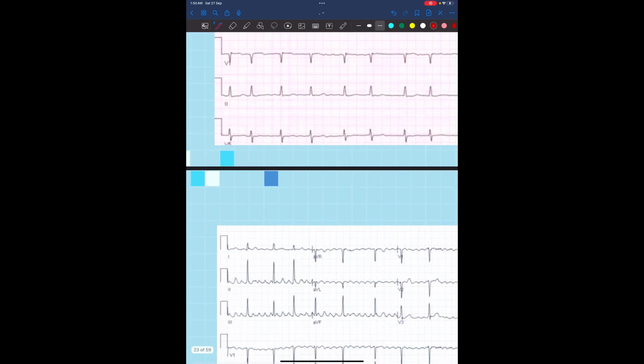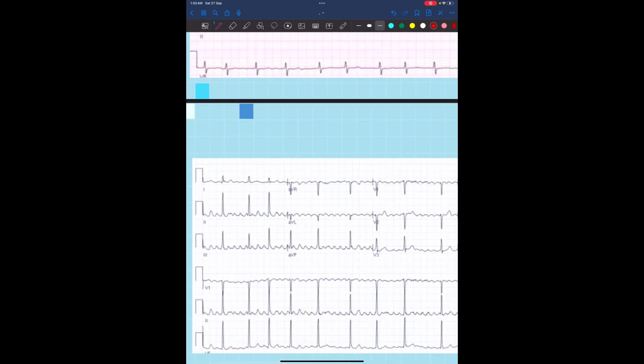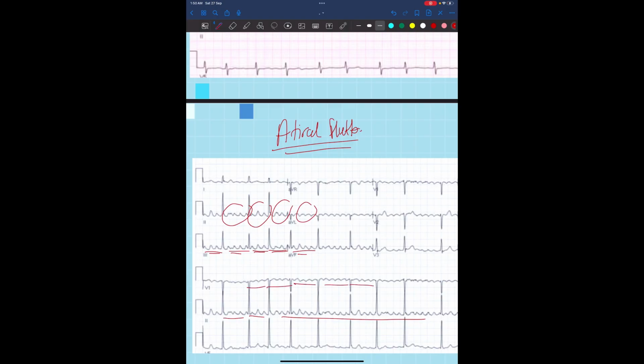Now for the next case, there is nothing here for me to say. You need only to know this pattern. It is called the sawtooth-shaped pattern. It's only in atrial flutter. Straight up, when you see anything like that, it's called atrial flutter because of its sawtooth shape.